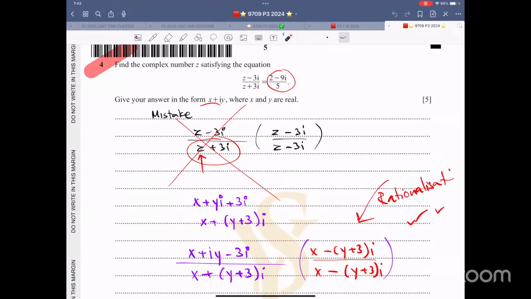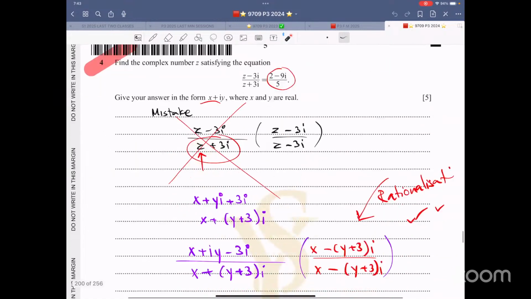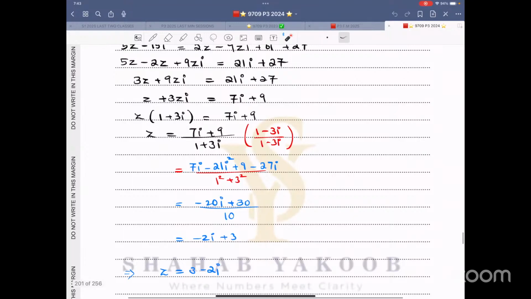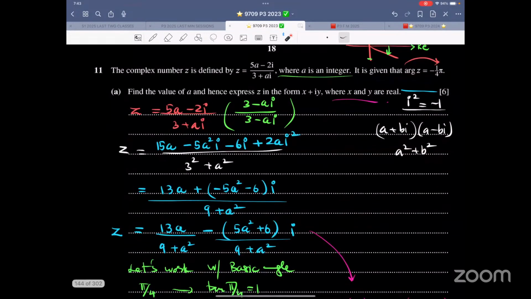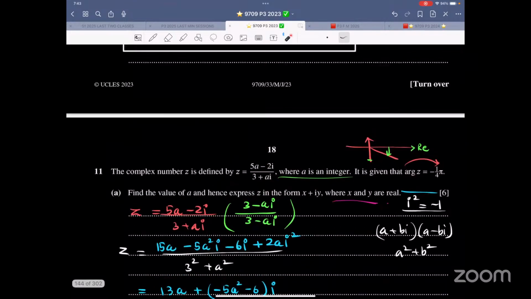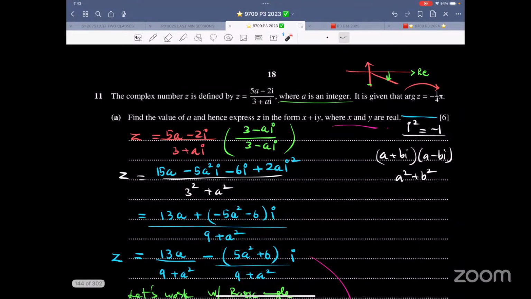Now, in this particular question, which year is it? October, November 2024, variant 33. I did it by cross multiplication. Do watch this thing. That will be beneficial for you. So now over here, find the value of a, and the argument of z is negative pi by 4. a is an integer. And first of all, what we need to do is rationalize this.